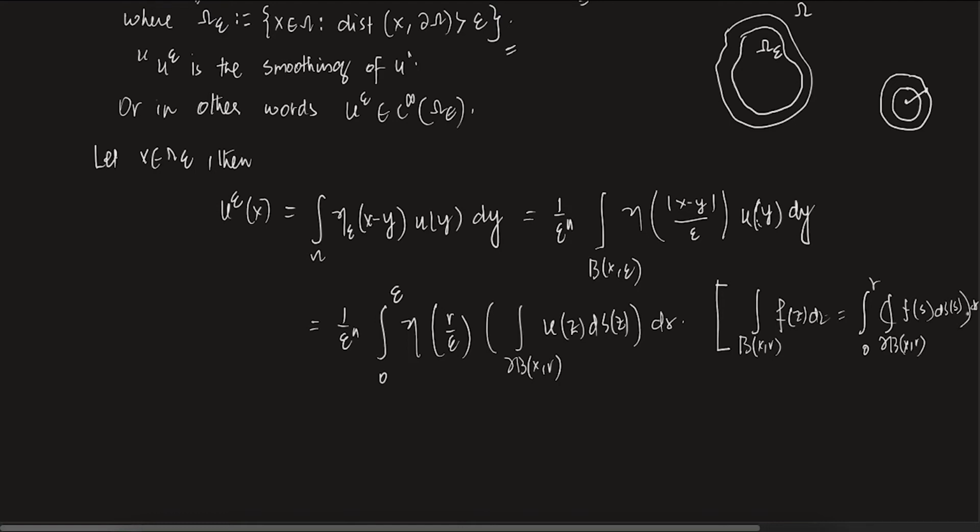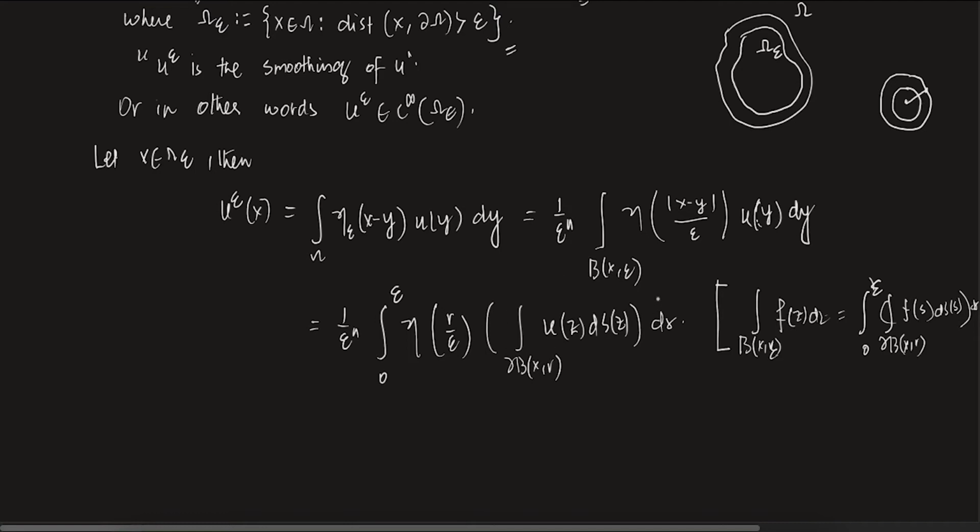Maybe I can write it as epsilon. There is nothing special, let's write it as epsilon, that will be better. So essentially, what am I doing? I am taking the integral over the surface, and after that I am just extending the surface from 0 to epsilon. That will give you the whole volume.